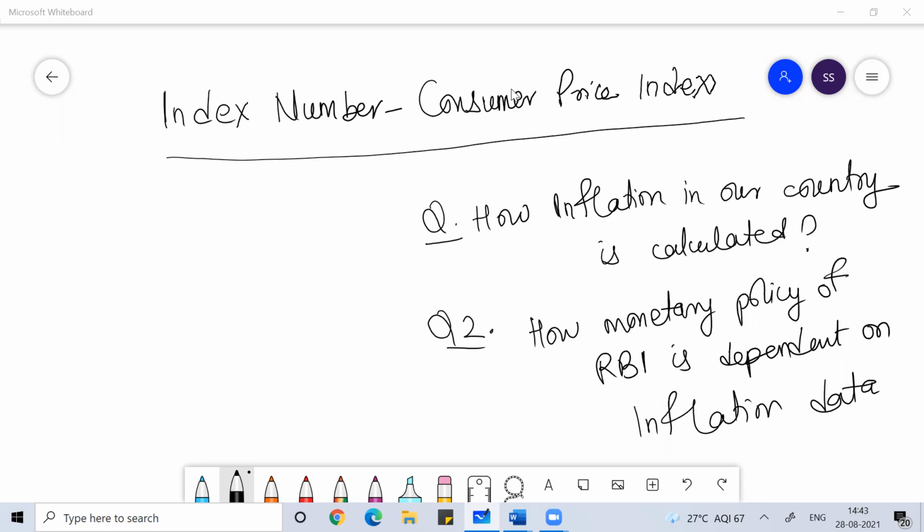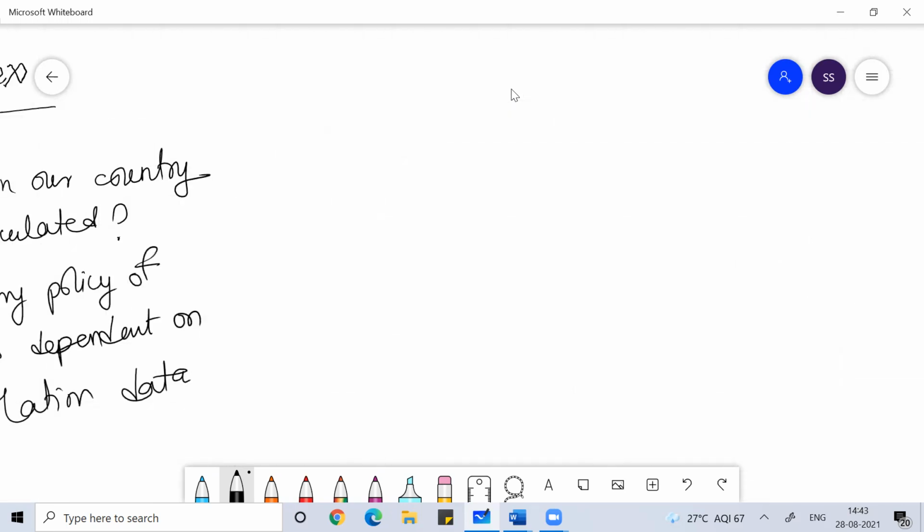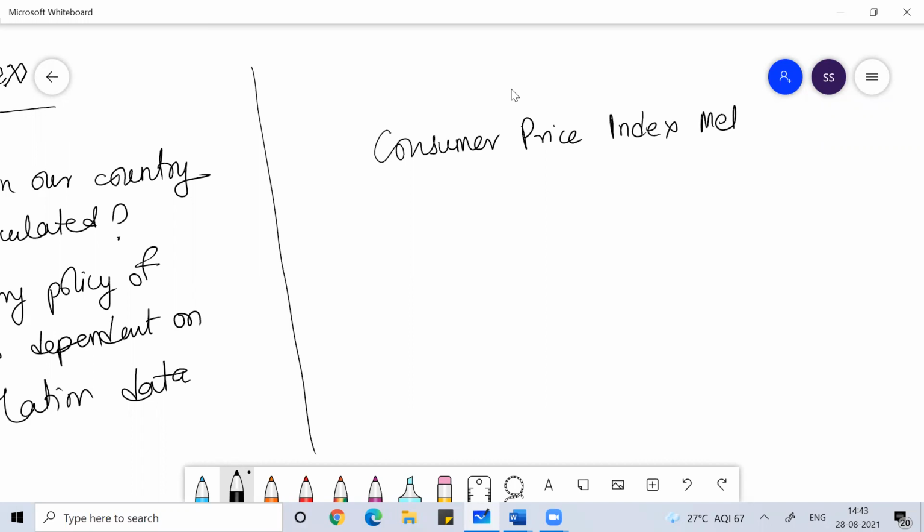When we talk about consumer price index calculation, there are different methods. For this level, we'll study only two methods.